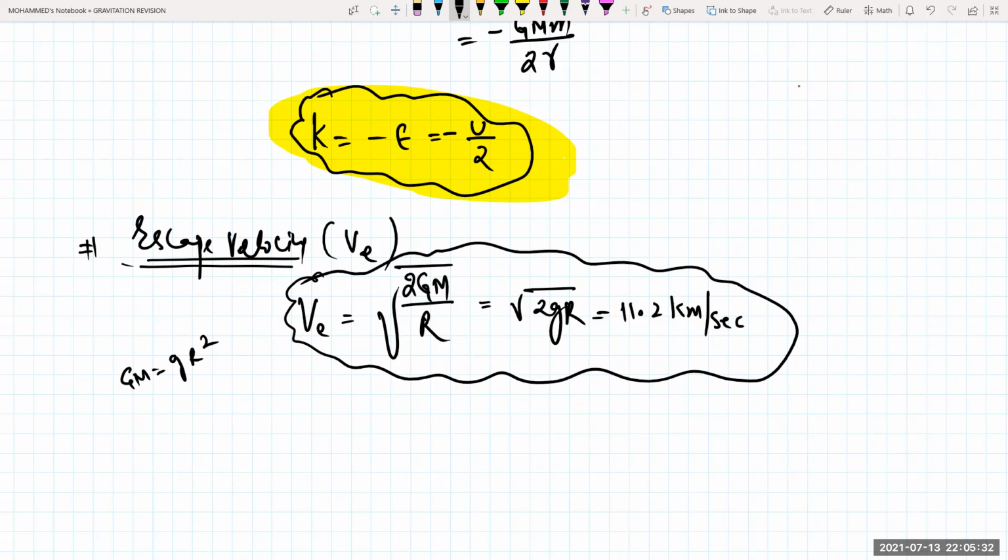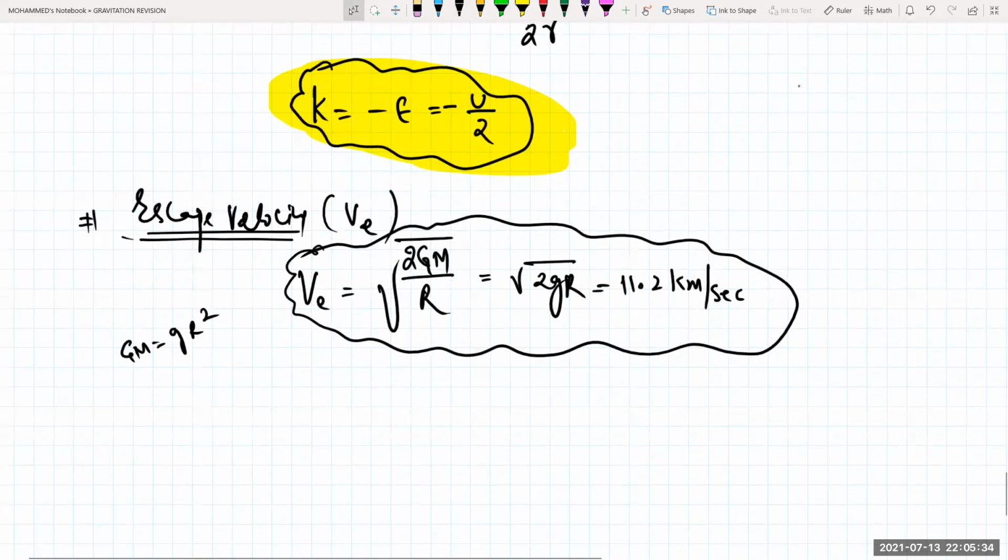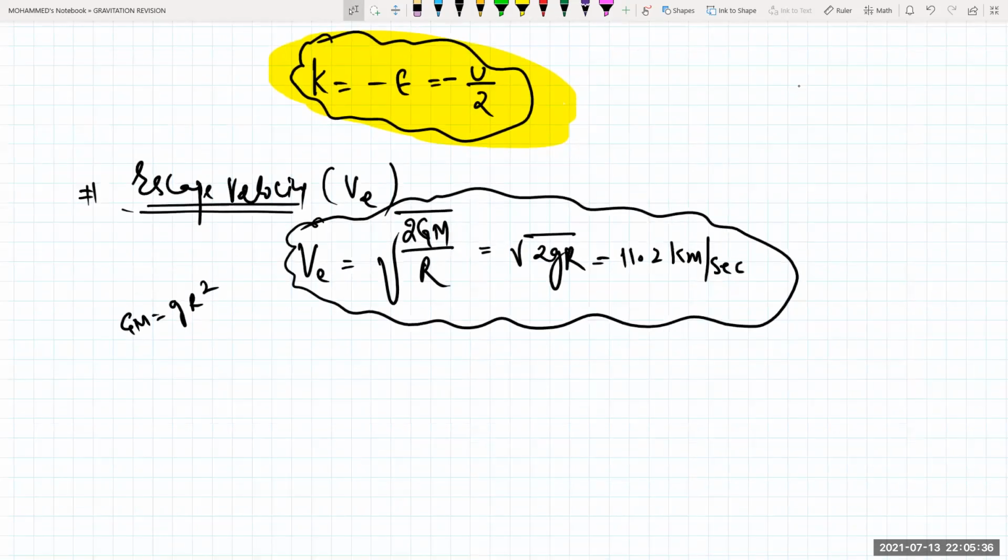Clear? Now, what do you mean by geostationary satellites? The satellites whose time period is exactly equal to the Earth's time period. What is the Earth's time period? Obviously 24 hours, isn't it? So that was about your basic relations.